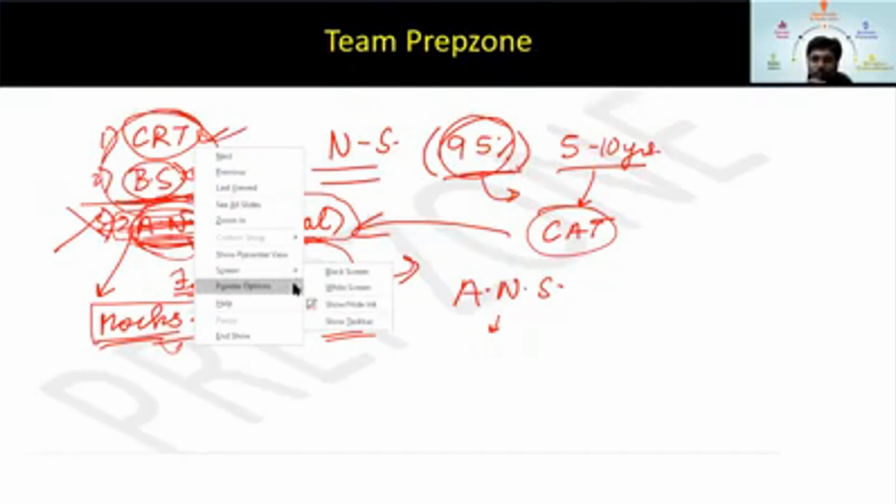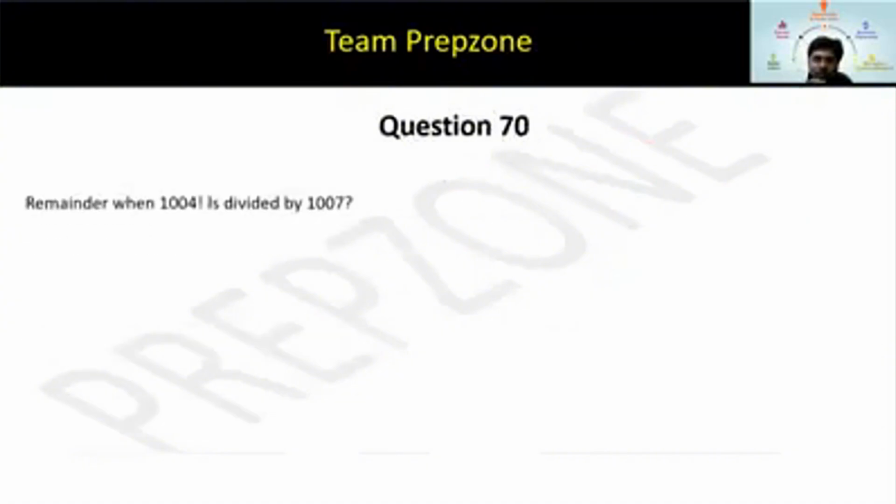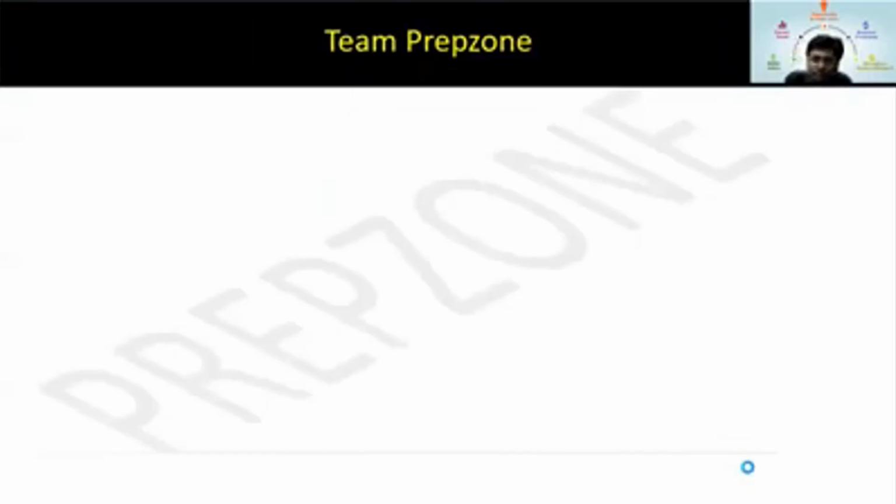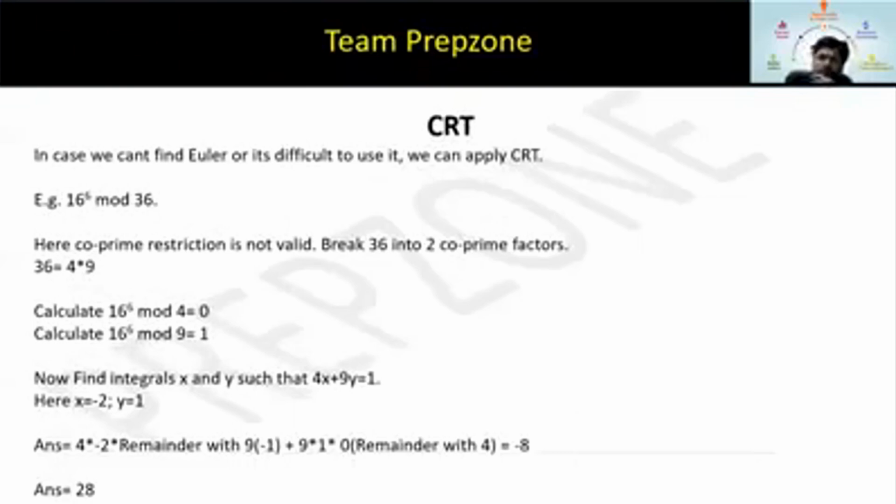Let me just quickly erase this and let's start. I hope everything is clear. So let's start CRT now. What actually is this Chinese remainder theorem? Most of the questions, or each and every question, you can solve by applying Euler or Wilson's theorem. But suppose it is difficult to apply Euler to a question, or we cannot apply Euler for that instance, then we use CRT.